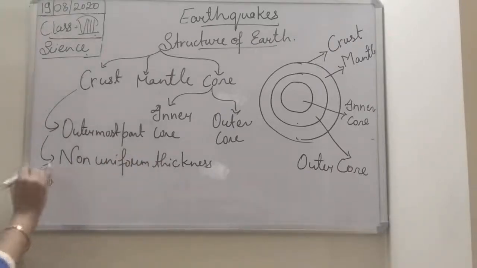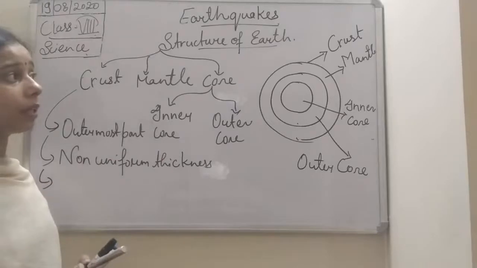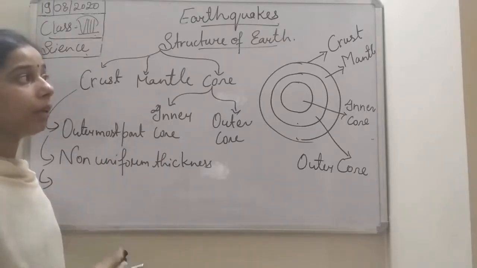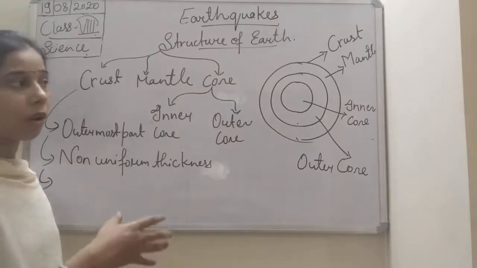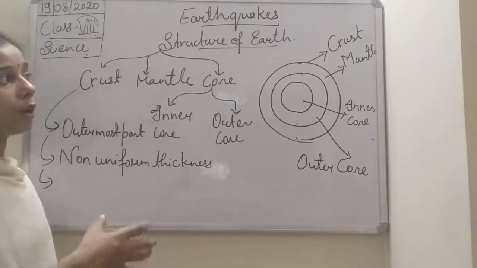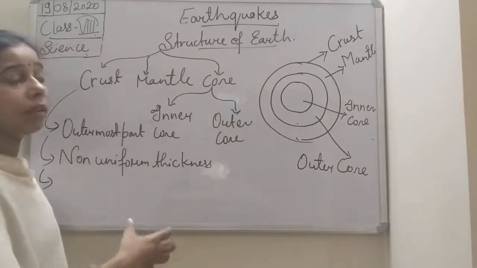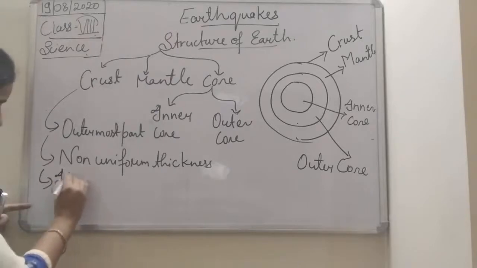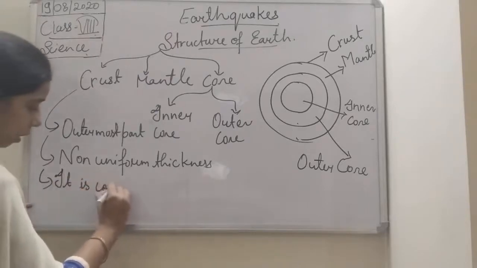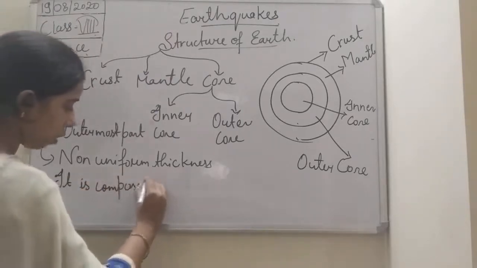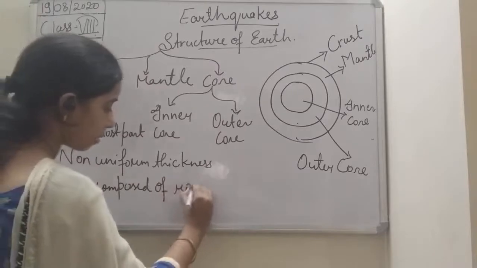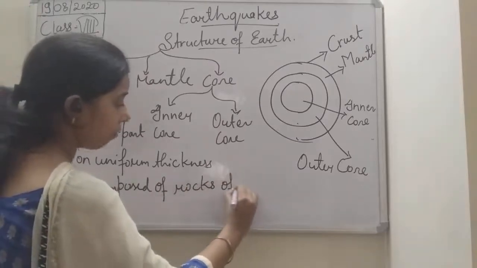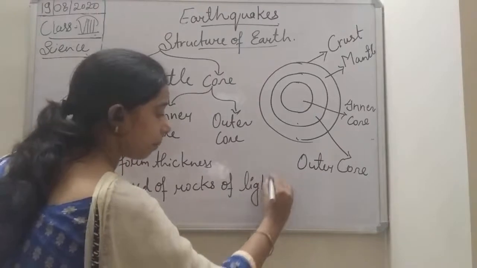Then, if we talk about the crust student, what are the things it is mainly composed of? So basically, it is mainly composed of rocks with the lighter particles. Okay, so we can say that it is composed of rocks of lighter substance.